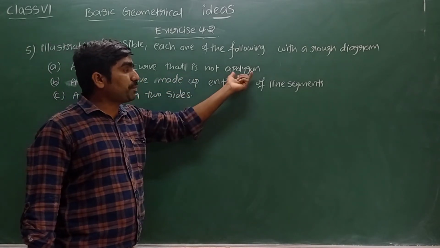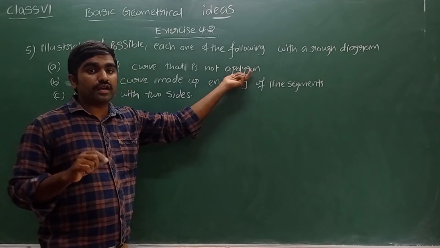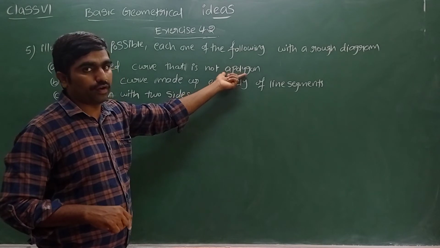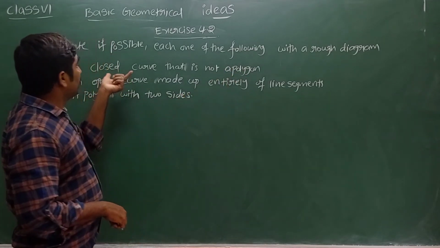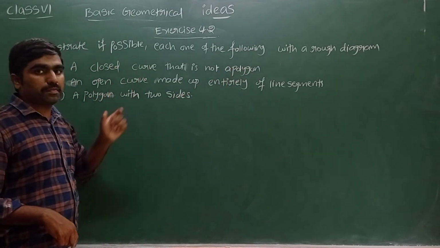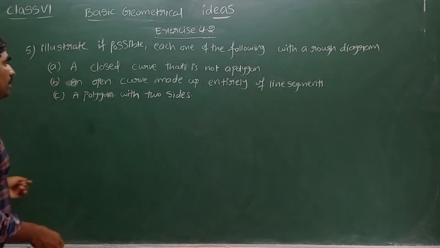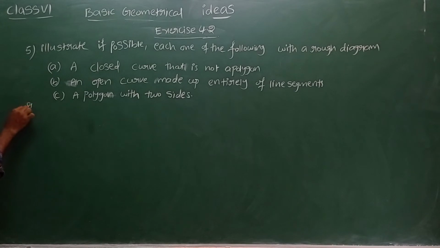Actually, what is meant by polygon? A closed figure that does not cross itself is called a polygon. But they are asking us to draw a closed figure that is not a polygon. Let us see solution one.